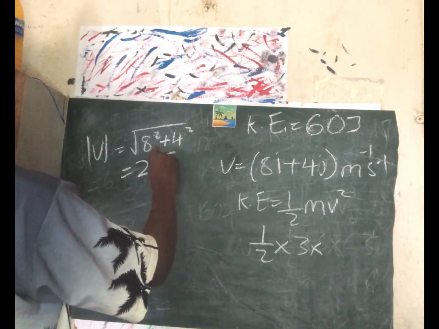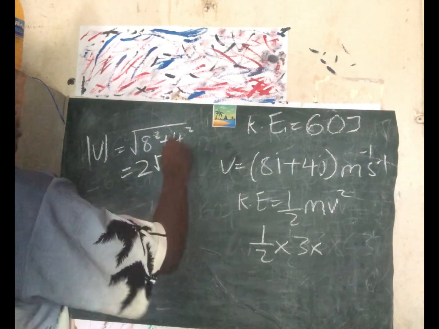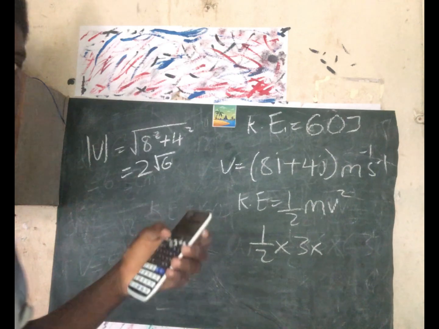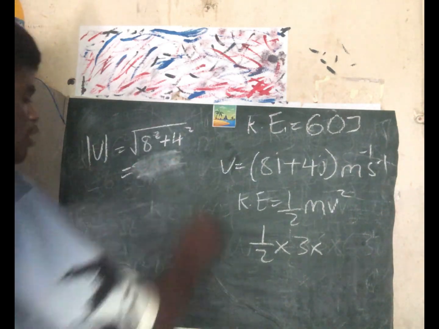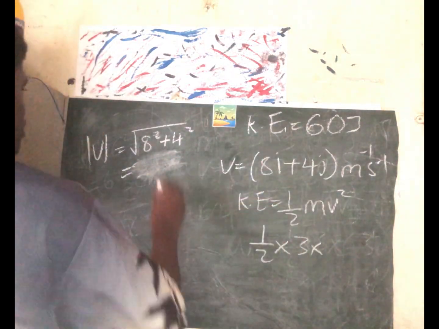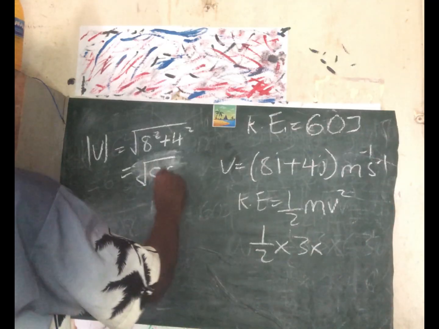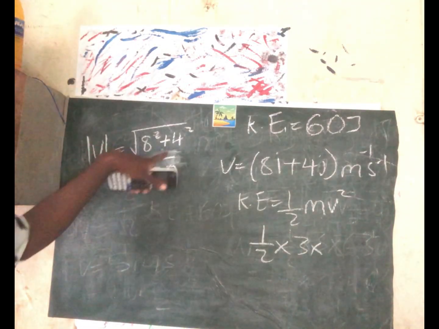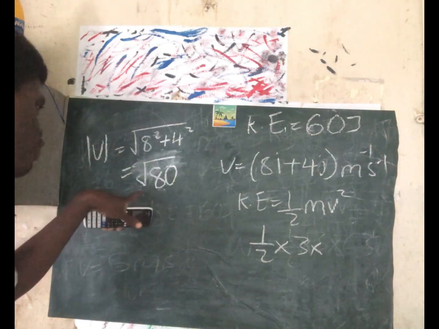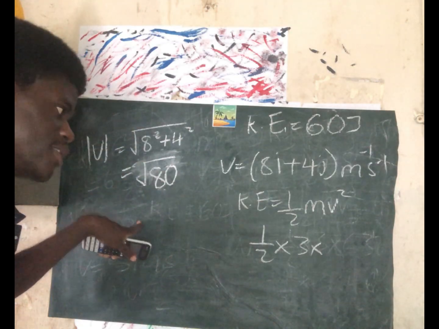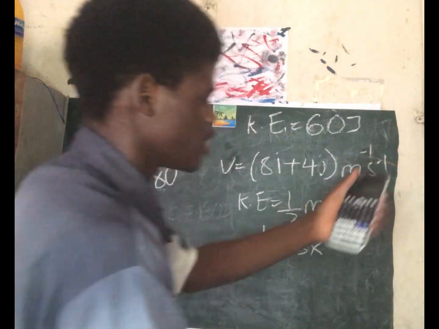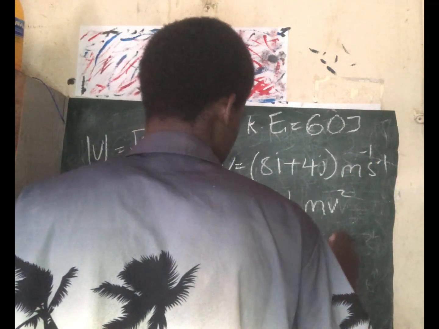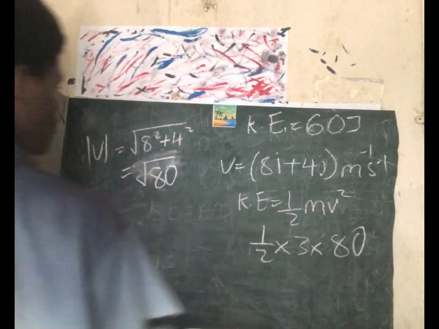That's 2 root 6. Or let's say 8 squared plus 4 squared. That was 80. Let's say root 80. My calculator is simplifying it. Let's say this is root 80, right? Because 8 squared plus 4 squared is root 80. But instead of now looking for the square root of this 80, then putting it back, then taking the square again, we can just write 80.